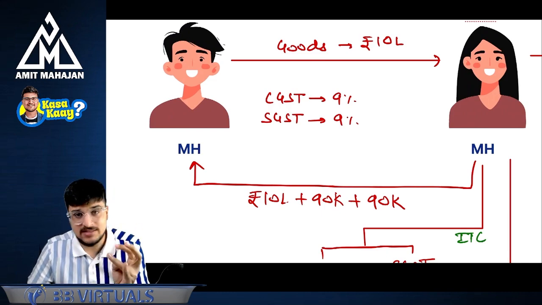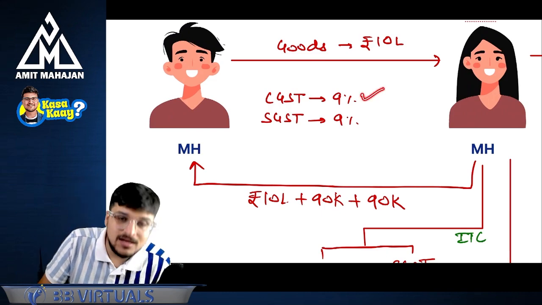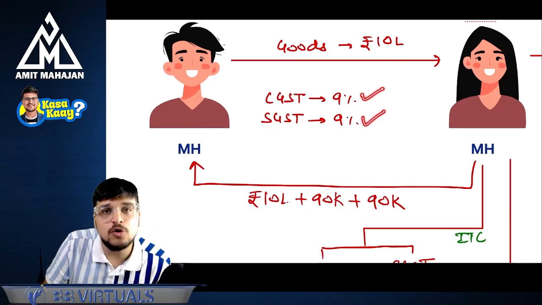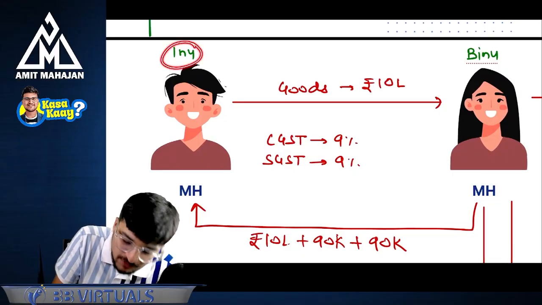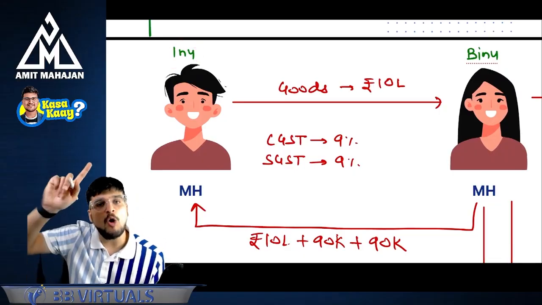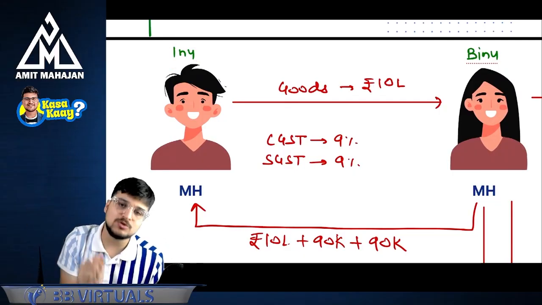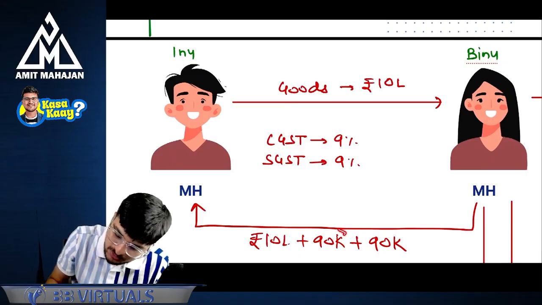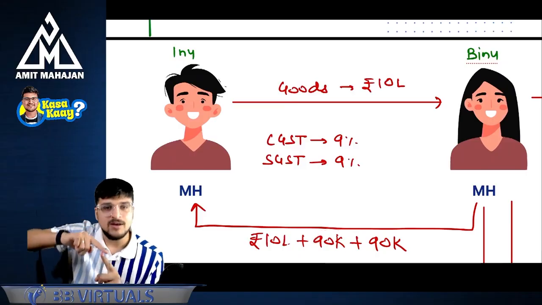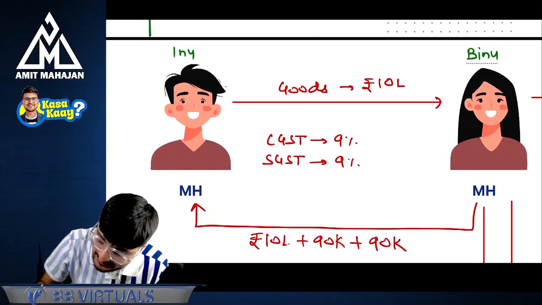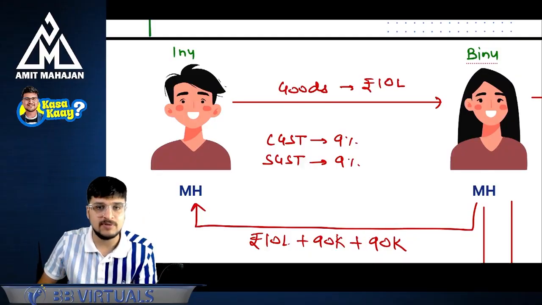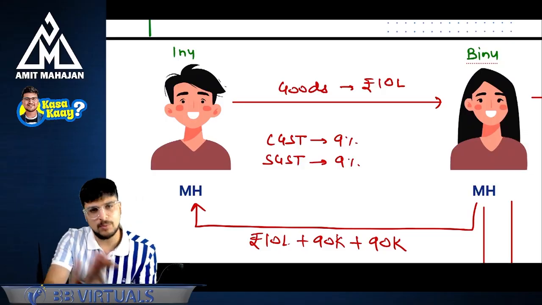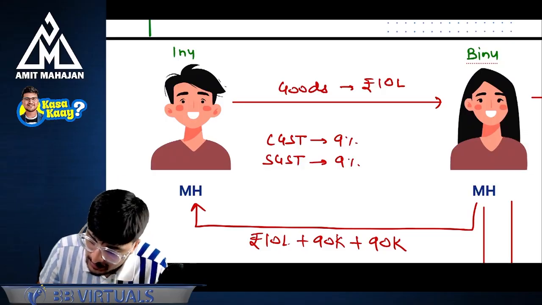If it is CGST and SGST, this CGST will go to the central government and SGST will go to the state government. Perfect. So when Maharashtra's Inu makes a payment, Inu will always make two separate payments to the government. Number one, 90,000 rupees will be paid to the central government and 90,000 rupees will be paid to the state government. Two separate payments will be made. Perfect. Okay, no problem. We will keep it here.